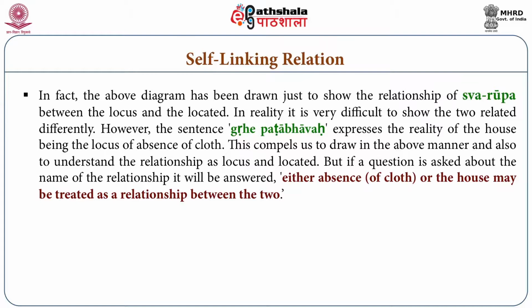This relation is there because there are two things here. One is the absence, and the other is the house. The Naiyayikas as well as the Vaisheshikas hold that as real as the house is, in the same way the absence is also real. So both of them are real, and between them there is a relation, Swarupa Sambandha. This is called the self-linking relation.